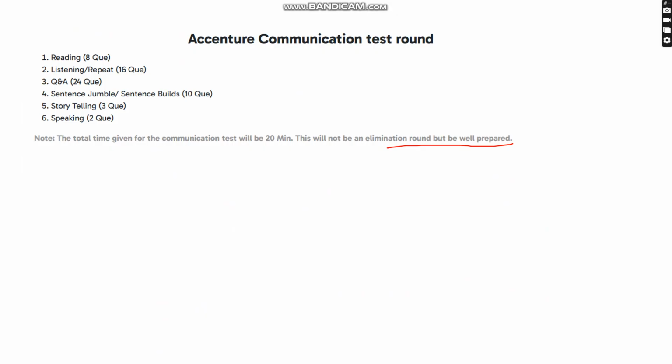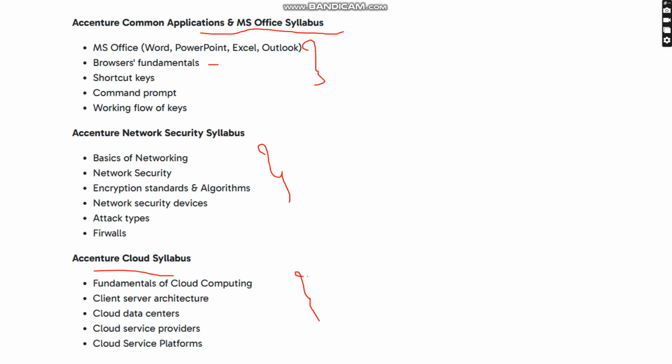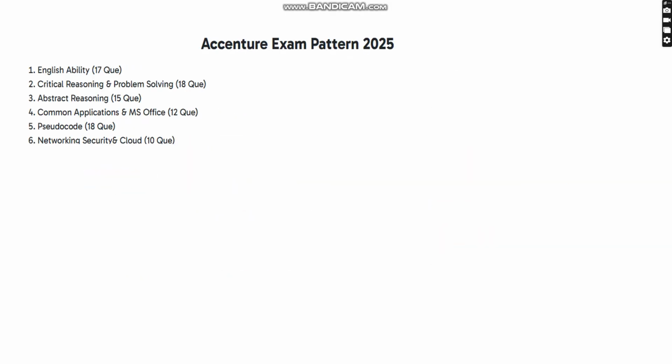In the interview, we have two rounds out there: the HR round and the technical round. In the HR round, they are asking: tell me about yourself, why you are selecting our company, what salary you are expecting, and in which location you are willing to work. Like the HR questions. If you come to the technical point of view, based upon the resume only, they will ask the questions.